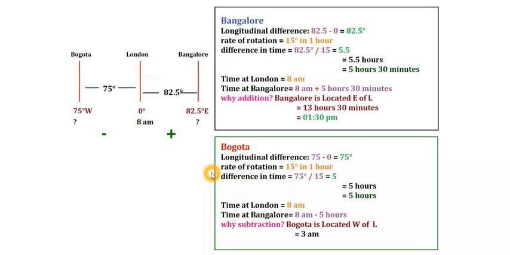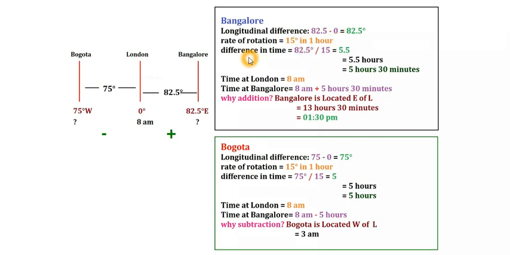So we will solve Bangalore first. The longitude of Bangalore is 82.5, and this is 0, London. So you directly subtract it, 82.5 minus 0. So the difference in longitude is 82.5 degrees. Now the rate of rotation is constant, 15° in 1 hour.